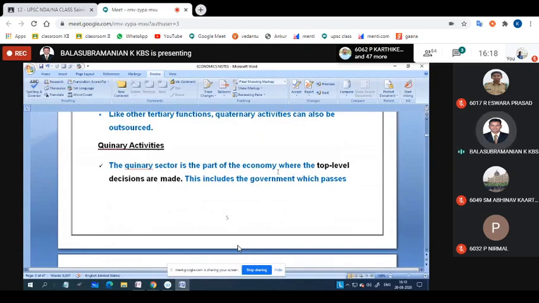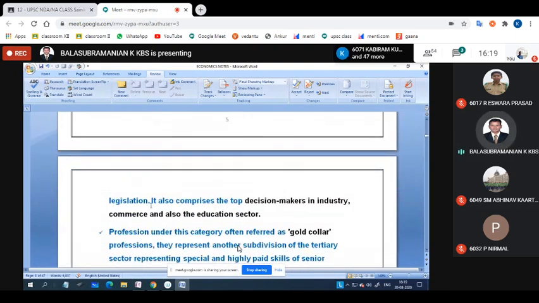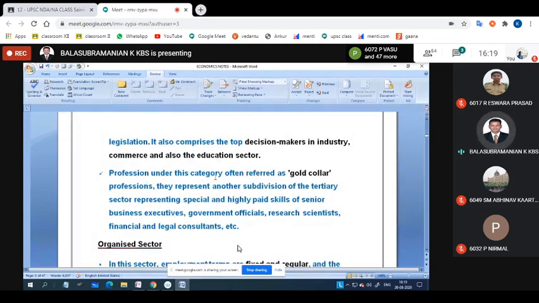The quinary sector is the part of the economy where the top level decision makers are, like the principal, the university's vice chancellor and the air force officer, means the commando position. Okay, this includes government, which possesses legislation, like lawyers. It also comprises top decision making in industries, commerce and also education sectors. The professions under this category are referred to as gold collar professions. You know that once you have completed your degree and go for the convocation, the university VC has to wear this much of a coat only, gold collar, because they are the decision makers as well as the highest position in educational sectors.